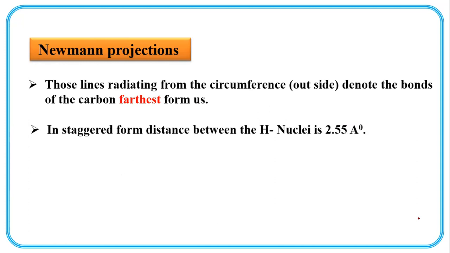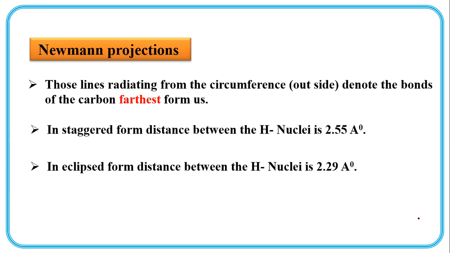In the staggered form, the distance between H nuclei is 2.55 angstrom units. In the eclipsed form, the distance between H nuclei is 2.29 angstrom units. So the staggered conformation has a hydrogen-hydrogen distance of 2.55 angstrom units, and in the eclipsed form, the distance between H nuclei is 2.29 angstrom units. The dihedral angle in the eclipsed form is equal to 0.